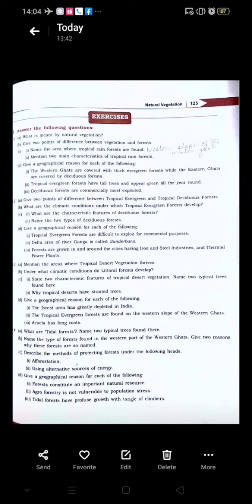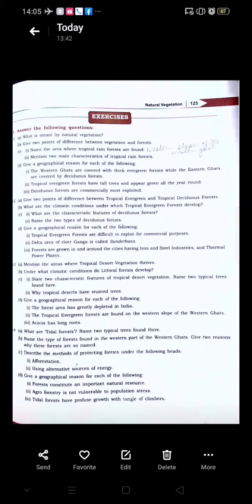Okay, next question, state 2 characteristic features of the tropical desert vegetation and name 2 typical trees found here. The characteristics of the tropical desert vegetation are that the trees are stunted. Trees have long roots which go deep down in search of water.